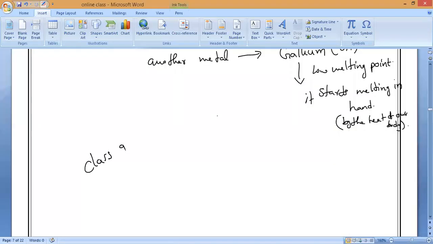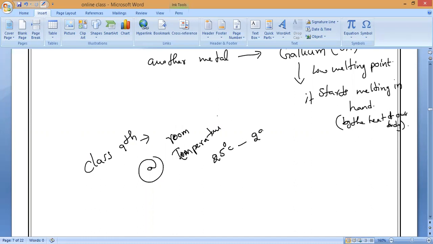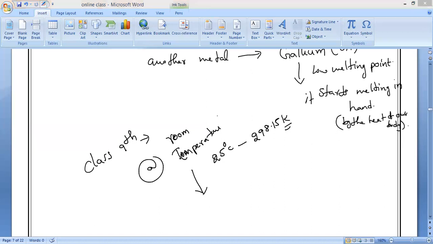9th, like you people, we used to study in our textbook about room temperature. Do you know what the room temperature is? When I was studying class 6, 7, 8, room temperature was 25 degrees Celsius. In the Kelvin scale, that is 298.15 Kelvins. Understanding?